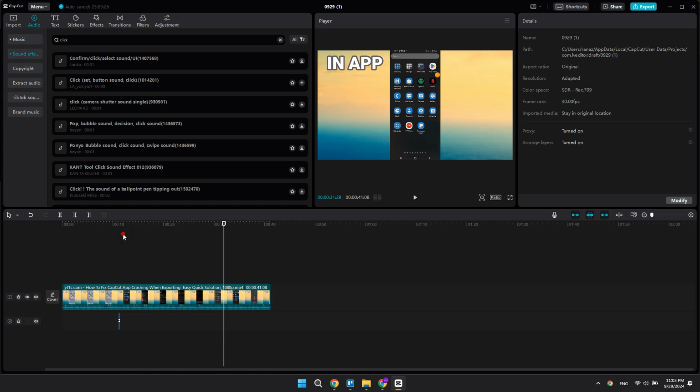Play your video to ensure everything is aligned, then export your final project. That's it. You've successfully added a click sound effect in Capcut.